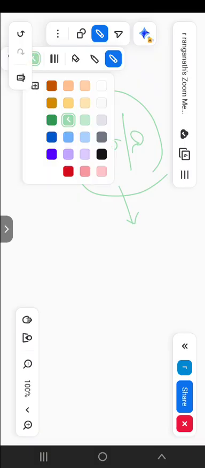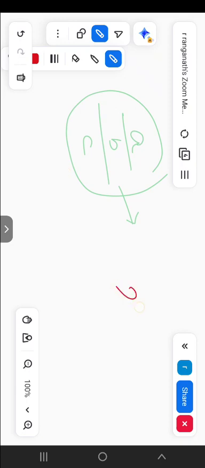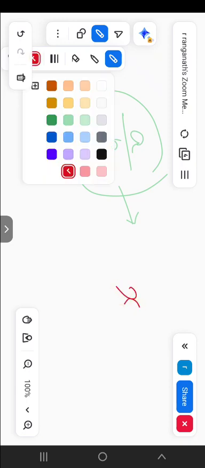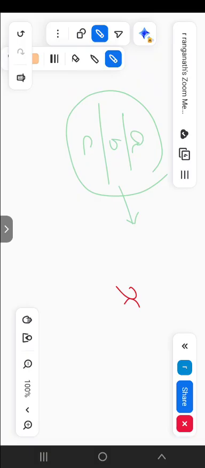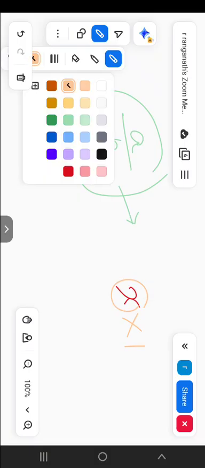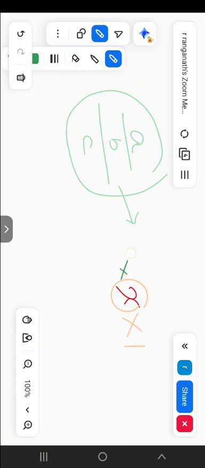Suppose there is one value x. I am going to multiply this value with 1. Is there any change? No change will occur in the value of x. In the same manner, I multiply this side also, and no change will occur.